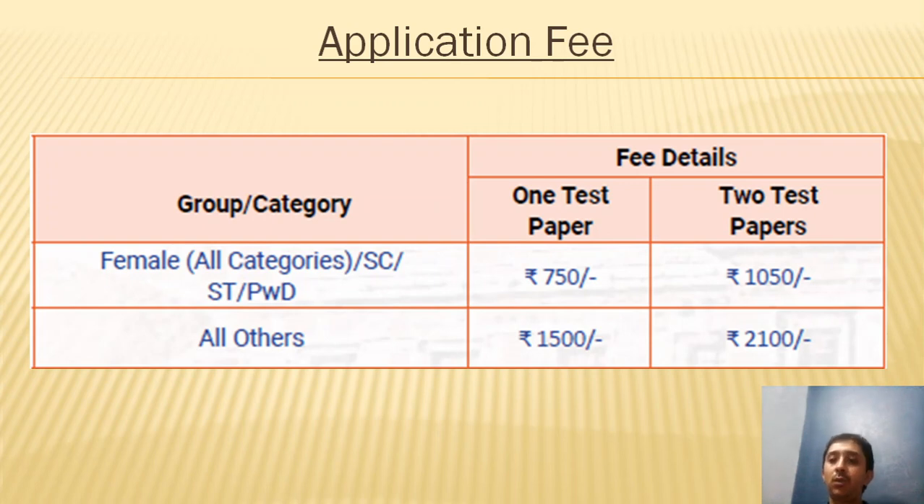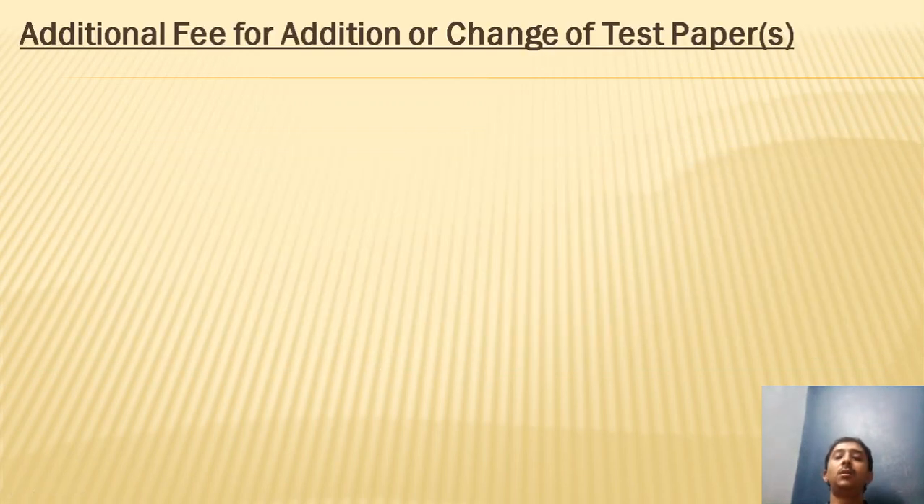So if you are choosing 2 test papers, you will have to choose one paper in the morning session and the other paper in the afternoon session. And these are the fees for the respective categories, as you have seen here, right? During the application process, you will have to mention all the details regarding the test paper and all that.